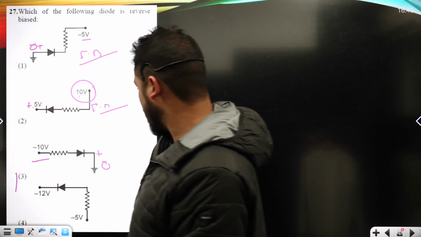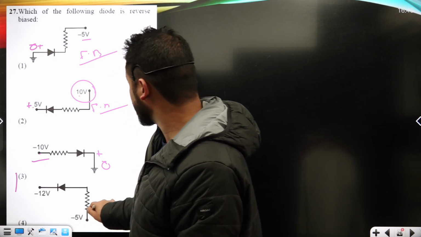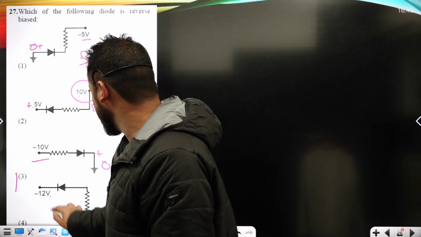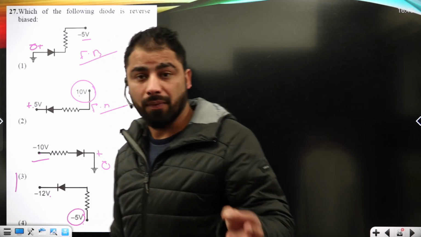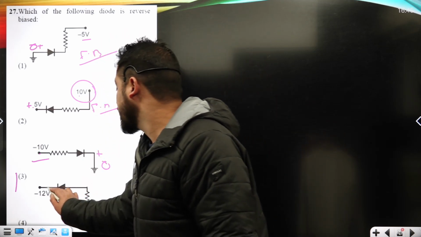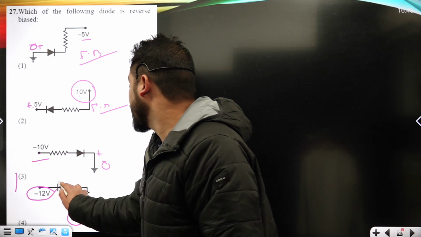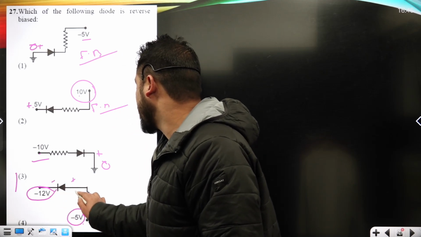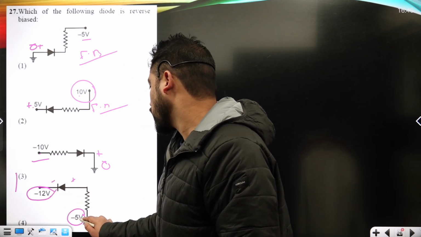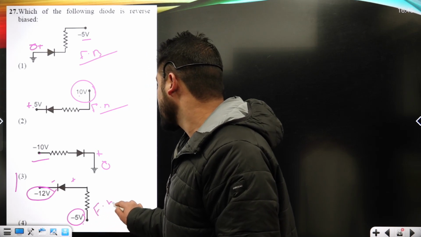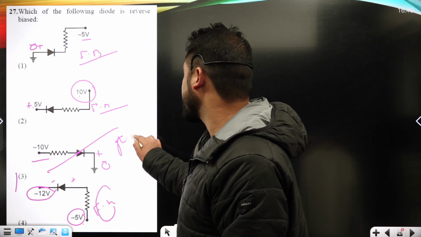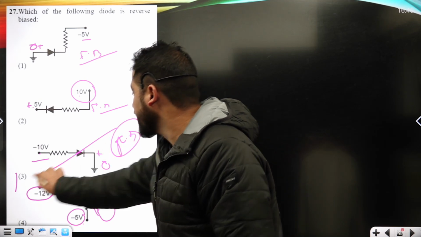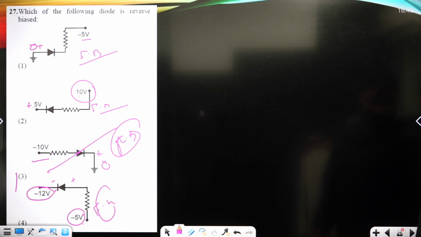Option third. And for option fourth, it is negative here, but less negative means more positive, more negative means less positive. Here it can be treated as negative, positive, okay? Again it is forward bias, so the only option remaining is option third, which is under reverse bias, okay? It is reverse biased here. Option third must be the correct option.